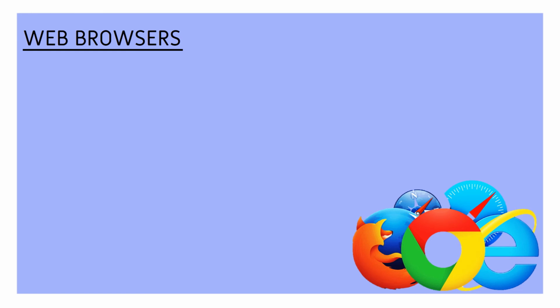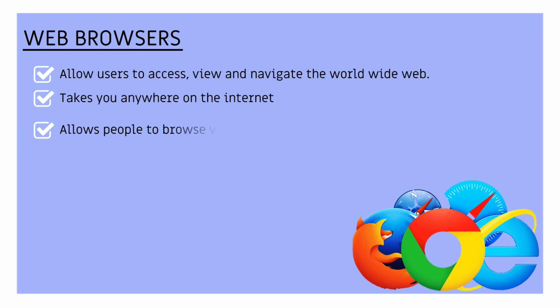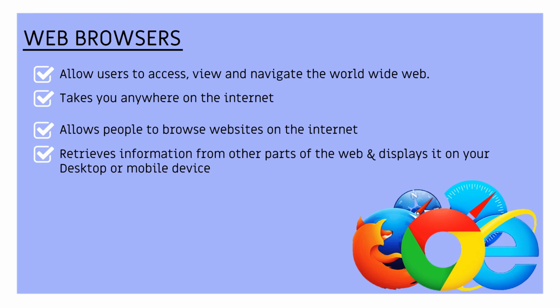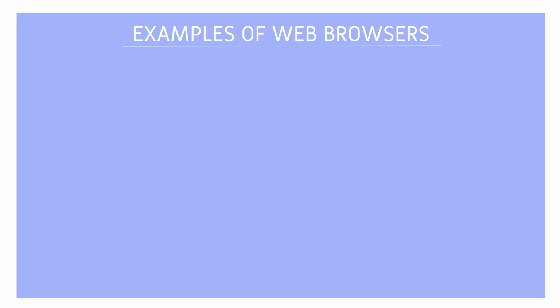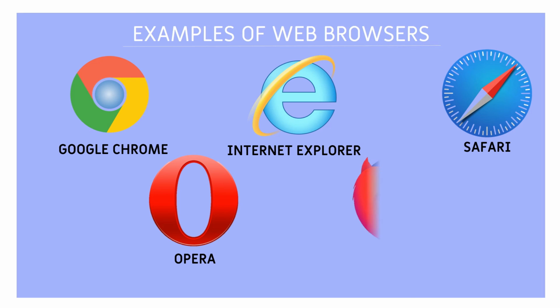Web browsers. Web browsers are software programs that allow users to access, view, and navigate the World Wide Web. A web browser takes you anywhere on the internet. It allows people to browse websites on the internet. It retrieves information from other parts of the web and displays it on your desktop or mobile device. Examples of web browsers: Google Chrome, Internet Explorer, Safari, Opera, Firefox.